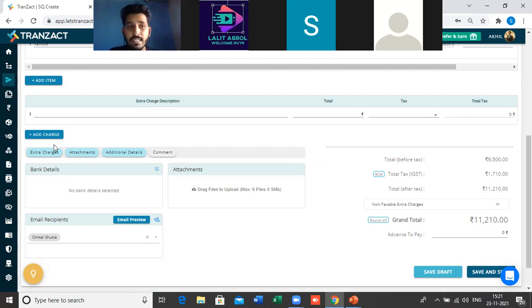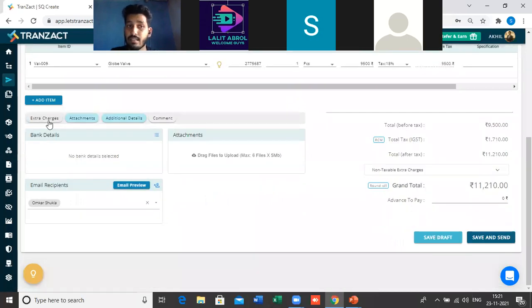On the left hand side you will see there are some buttons or options which are present here. Some are enabled and some are not enabled. This comment is the disable option. If you see here, we have added extra charges here. If I unselect this, if I do not select this extra charges, that extra charges row will disappear from the document.